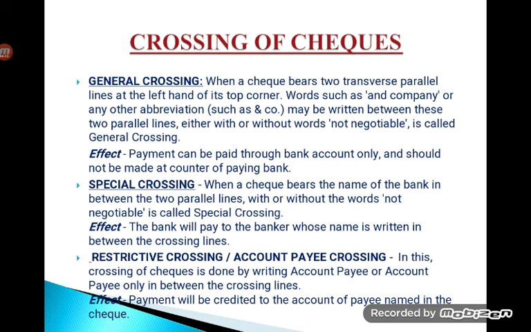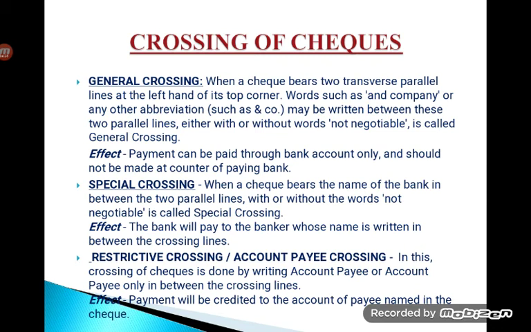So what is the effect of this? Suppose you just merely cross a particular check, with or without writing anything. "Not negotiable" is a condition, so you cannot write that, as that makes a specific crossing. So if we don't write "not negotiable", or if we are not writing anything between those two transverse lines, just mere crossing will make it a general crossing.